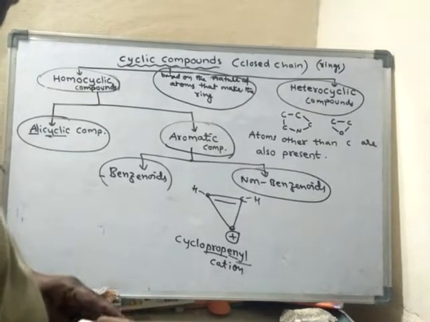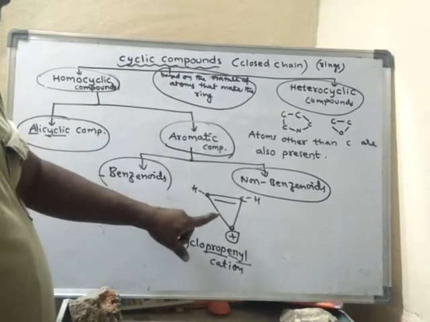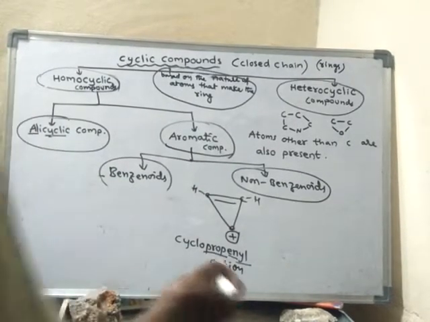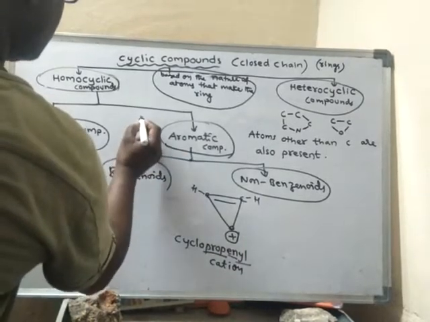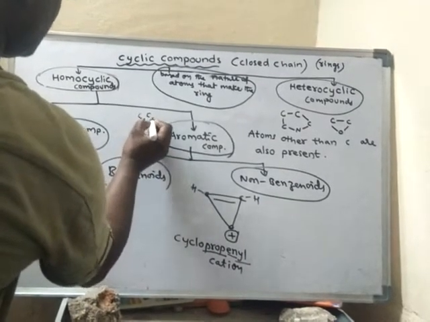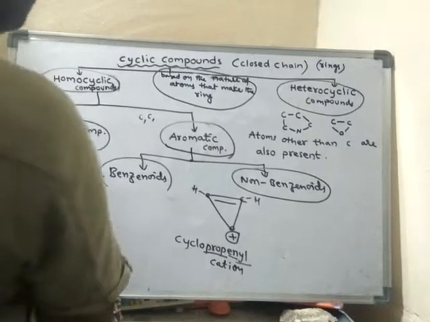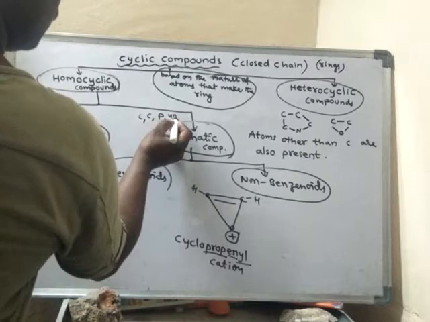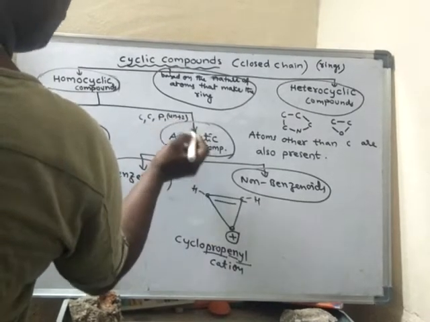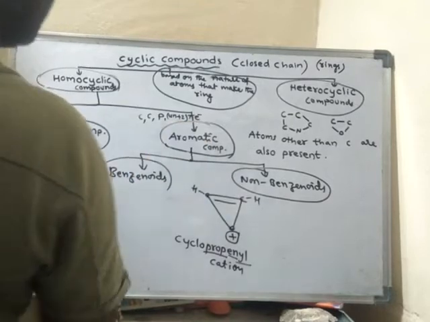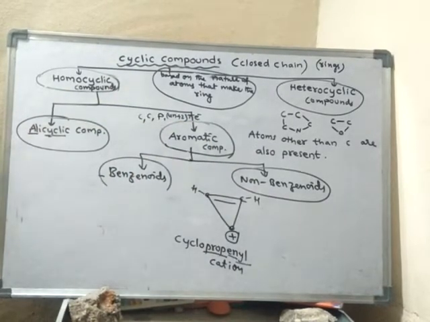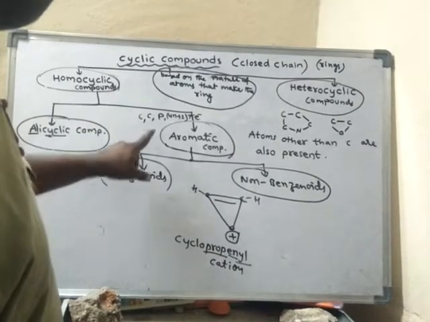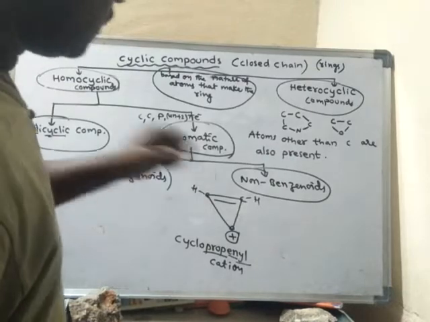Now let us check whether it is aromatic or not. To be aromatic, what are the properties? It should be cyclic, it should contain a conjugated system, it should be planar, and it should contain 4n plus 2 pi electrons. Then only the compound is aromatic. Look here, it is cyclic. Then conjugated system.